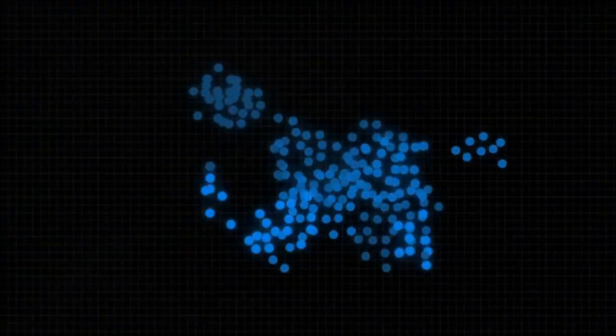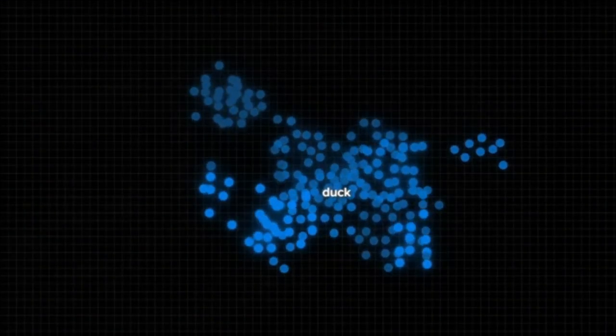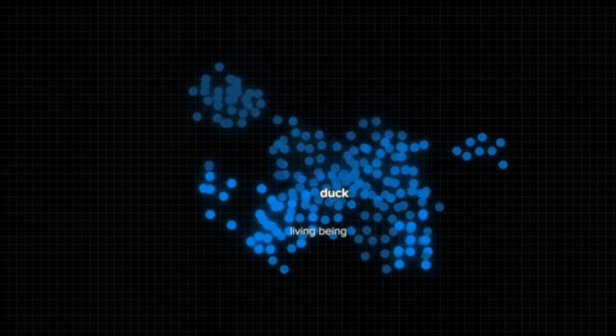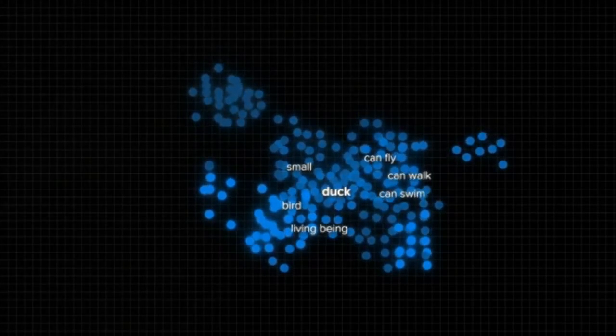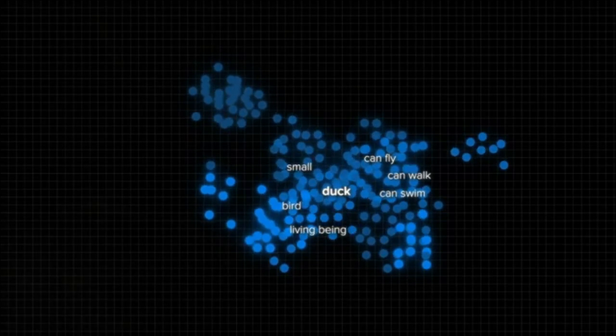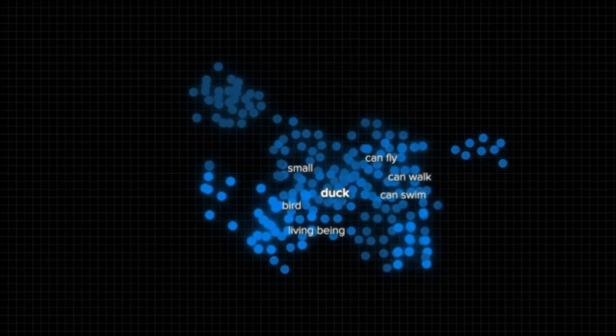The duck, for example, can have a myriad of characteristics or dimensions. It's a living being, a bird. It's typically small. It can walk and swim and fly. Each of these characteristics is a separate dimension, and the word duck is placed somewhere in the space.